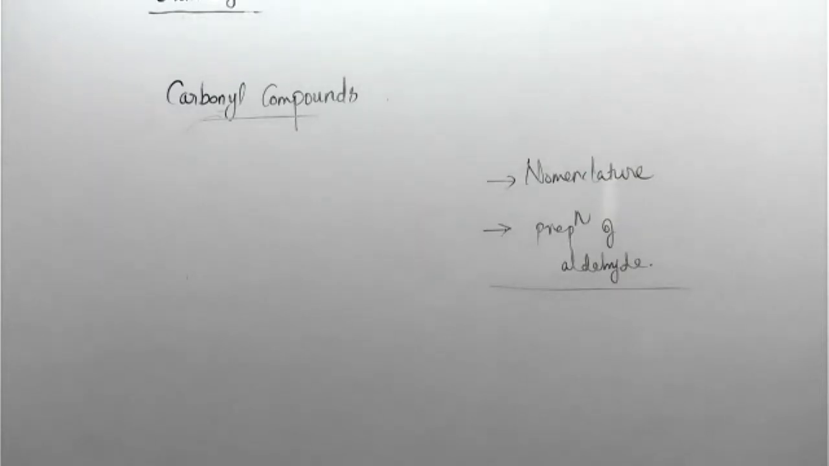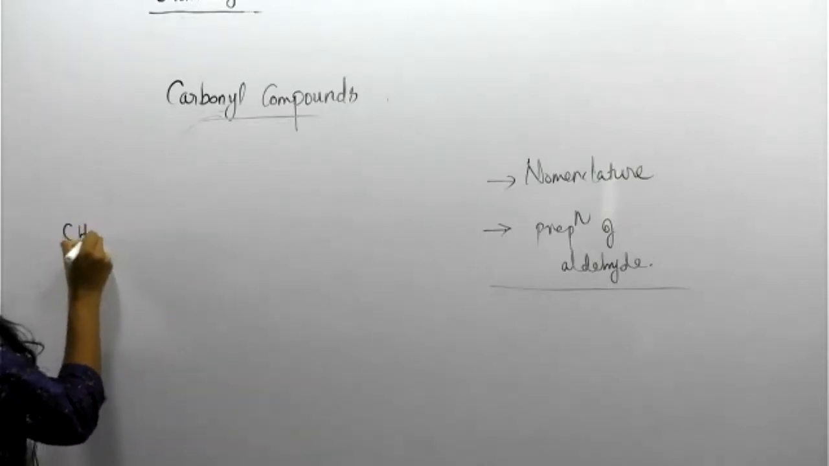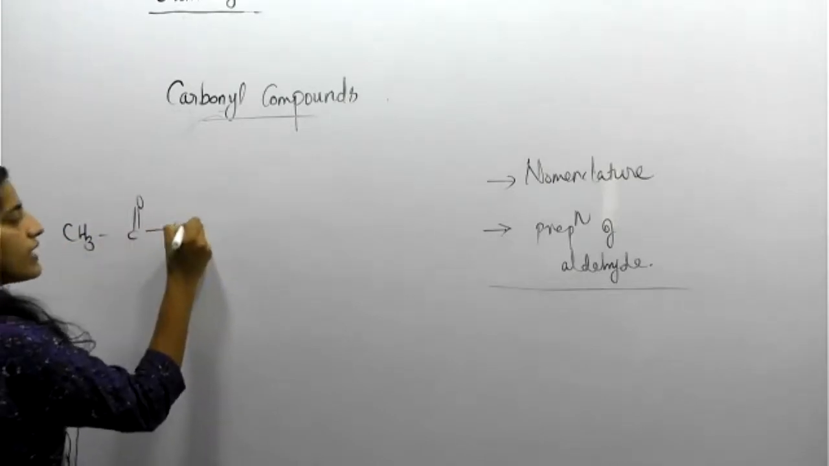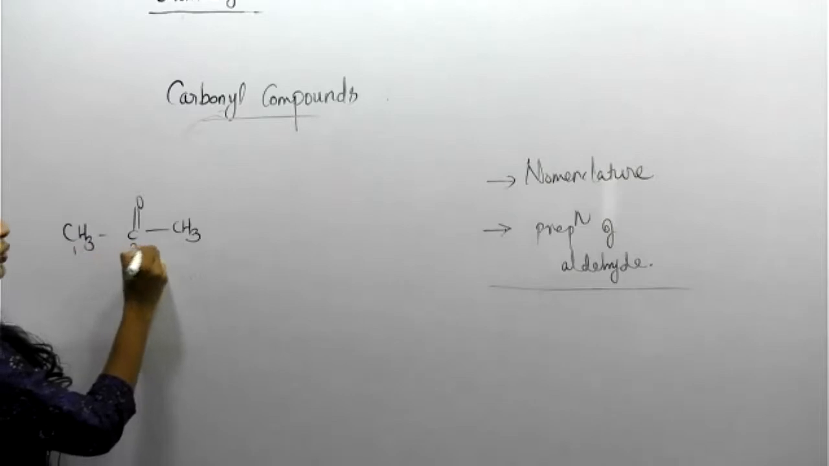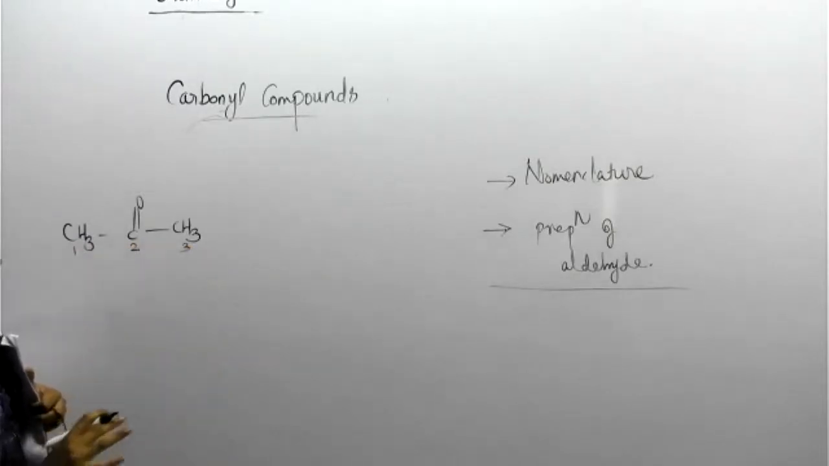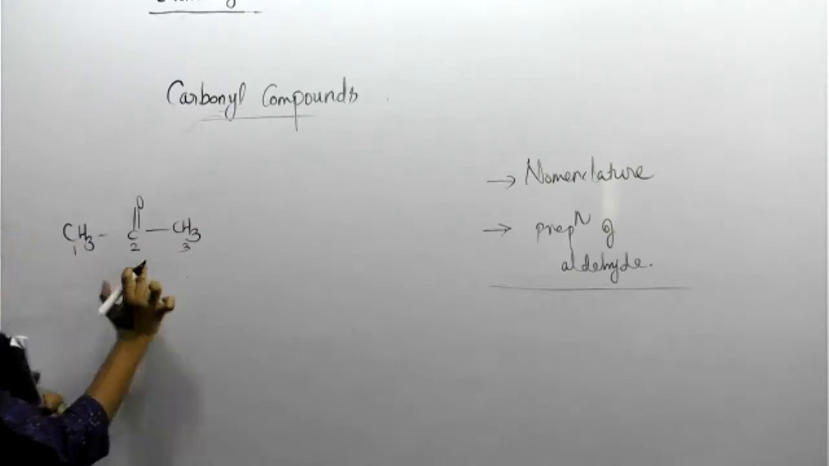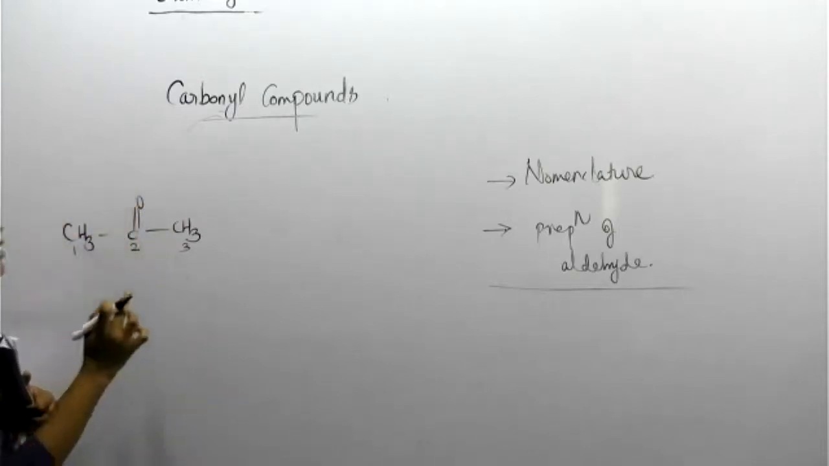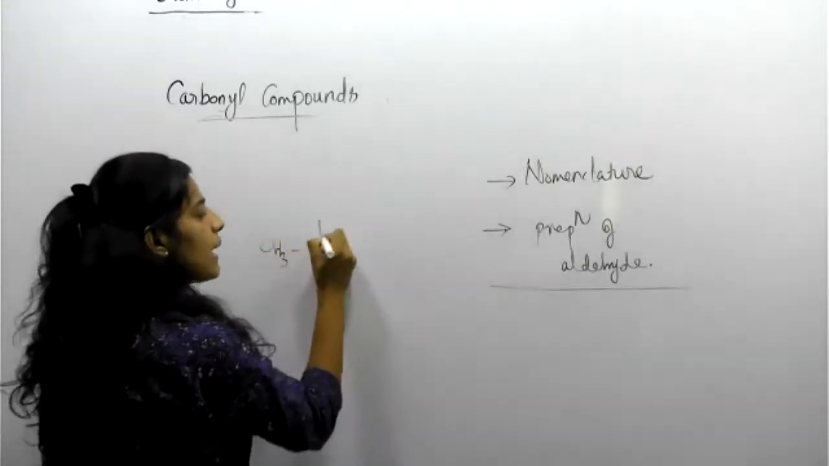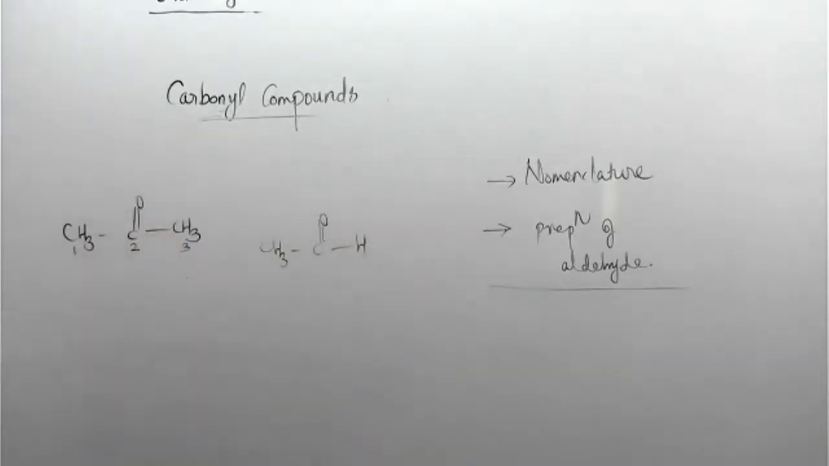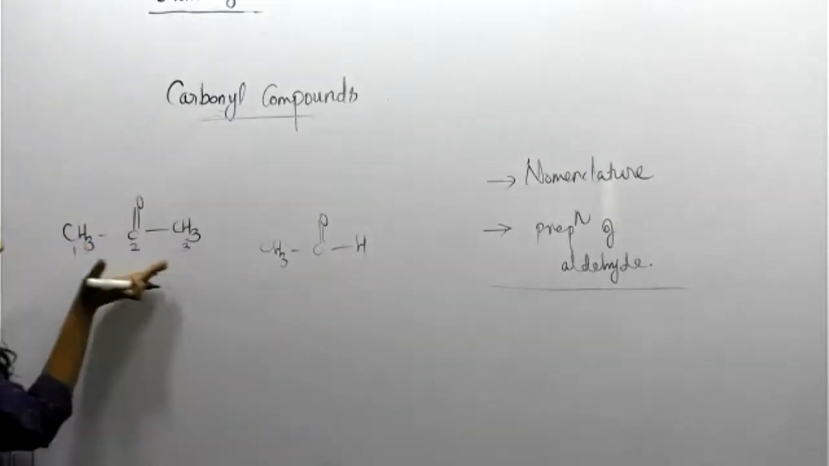First question: name this compound, CH3, C double bond O, CH3. Can you name this? I will help you with how to name. Here we can number 1, 2, 3. Three carbons are with you, students. So it is a simple ketone. Why ketone? Because both sides have an R group. Suppose CH3, C double bond OH: this is an example of aldehyde. This one is an example of ketone.